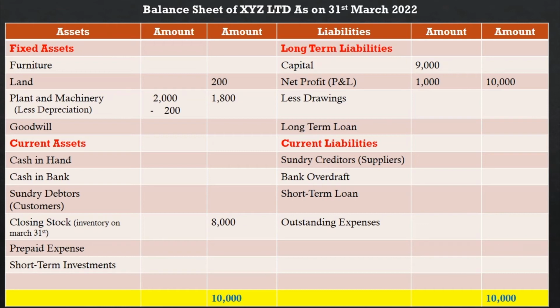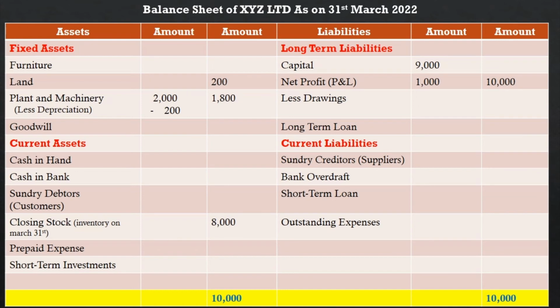Even cash in the bank, we are going to keep it today, tomorrow, and we have to pay it to the suppliers. Sundry debtors are the customers. When they pay, it goes to the bank only. Then closing stock inventory, and prepaid expense, short term investment, whatever we have to invest.